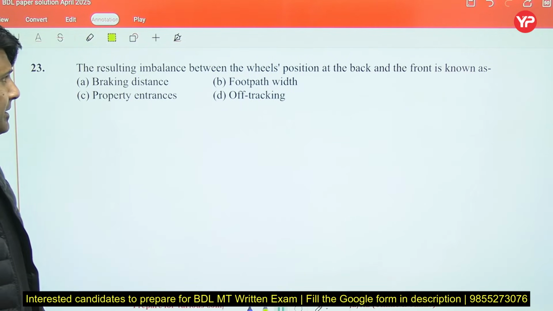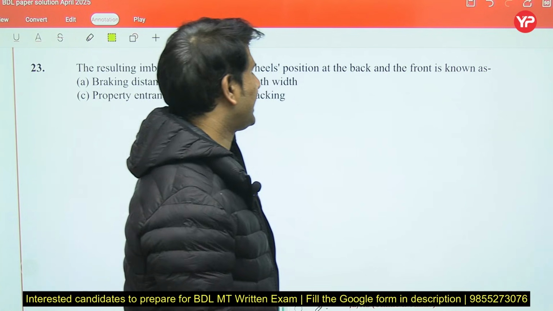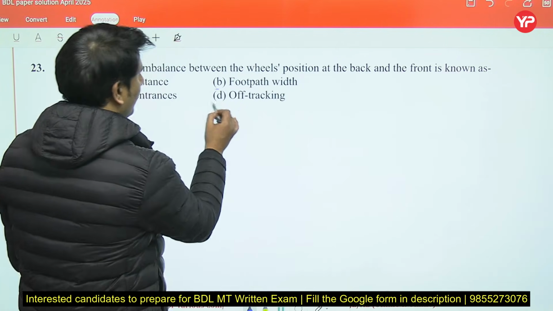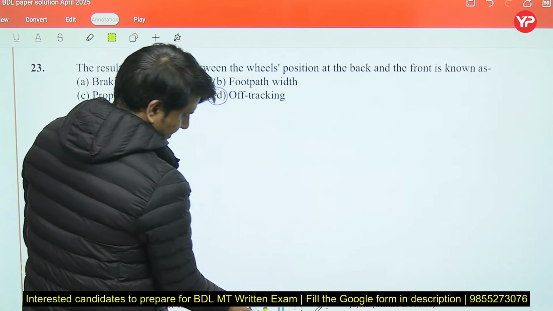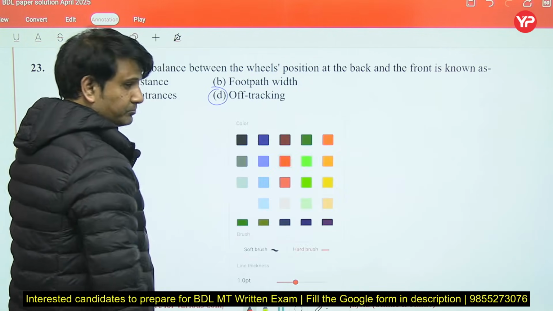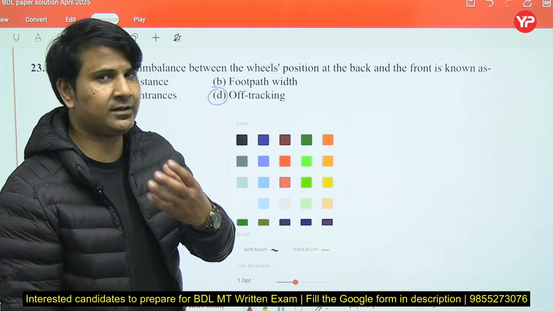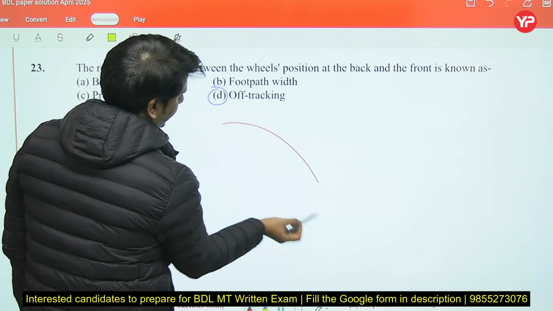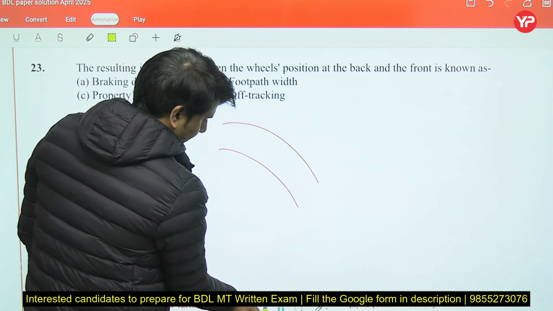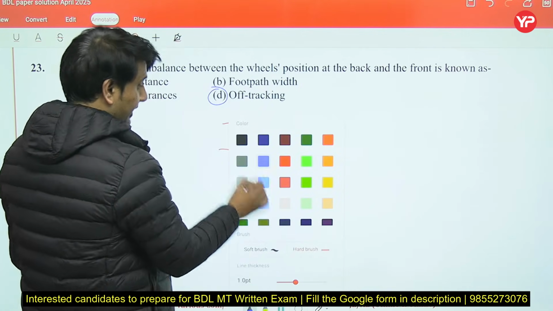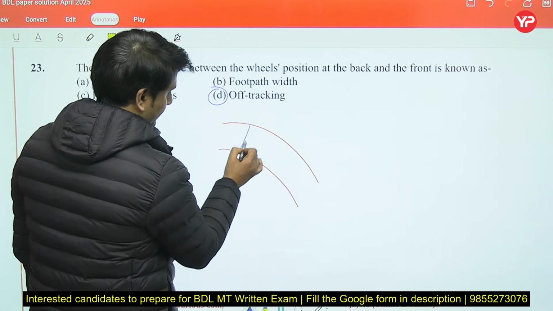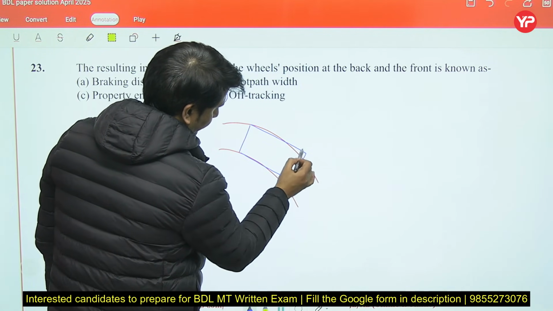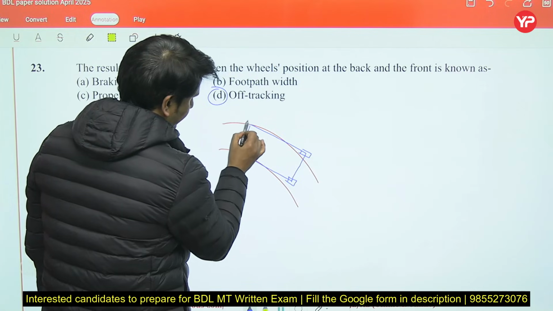The resulting imbalance between wheel positions at the back and the front is known as off tracking. You have seen it many times because you also drive and you feel this particular thing while negotiating a curve. When you are negotiating a curve, the wheel base of the vehicle is always rigid. Rigid means it is fixed, and this is the front axle and this is the rear axle, right?